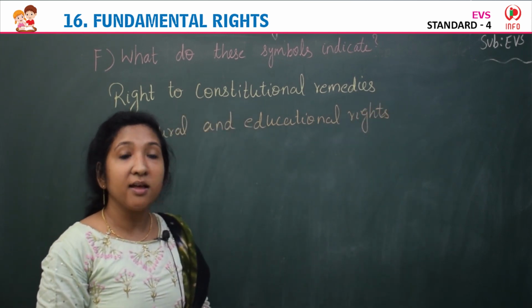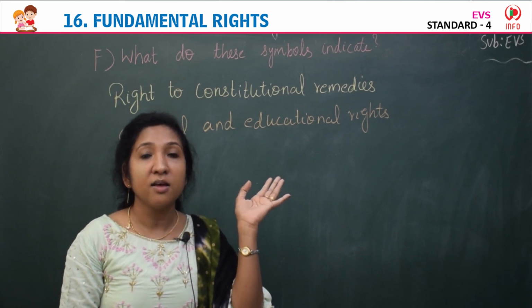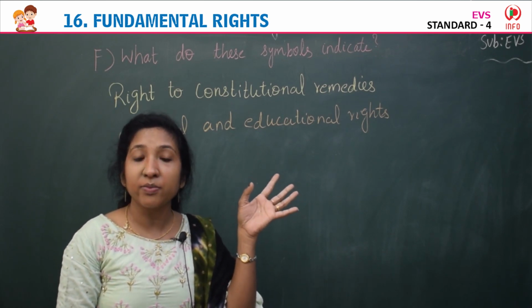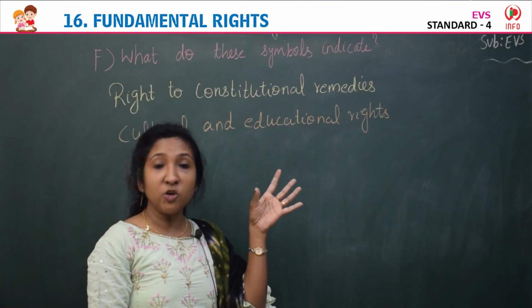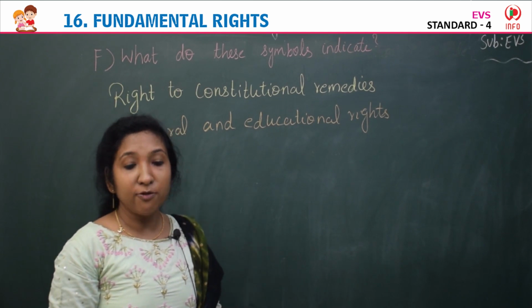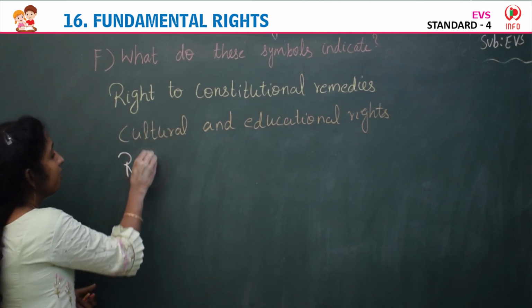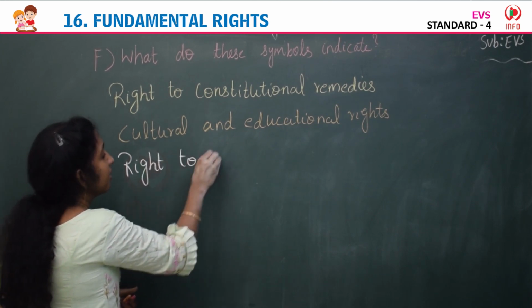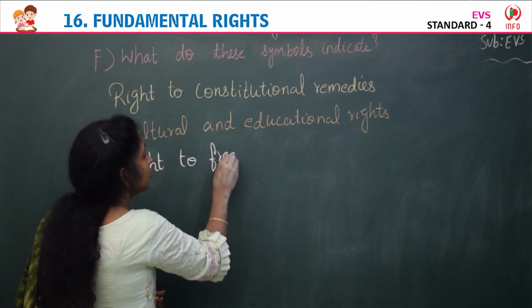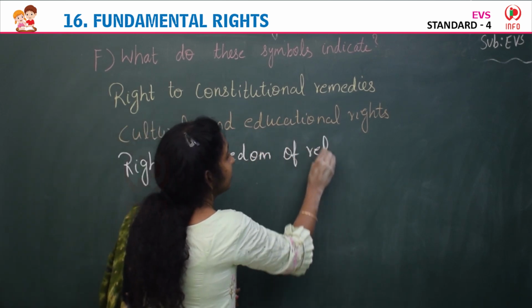Now coming to the third symbol, the third image. See the third image here. Which symbol can you see here? Yes, it's right to freedom of religion. Right to freedom of religion.